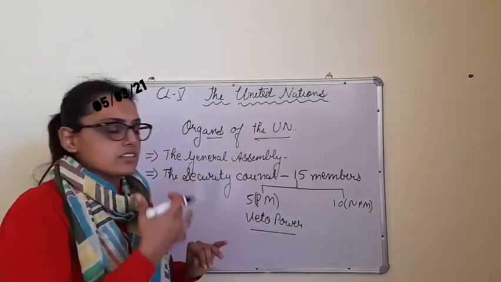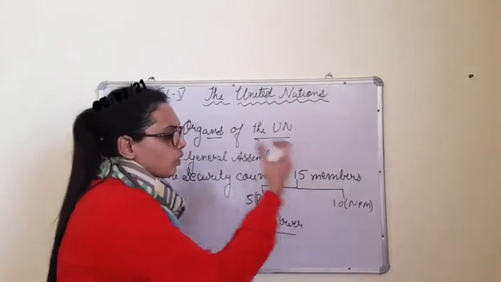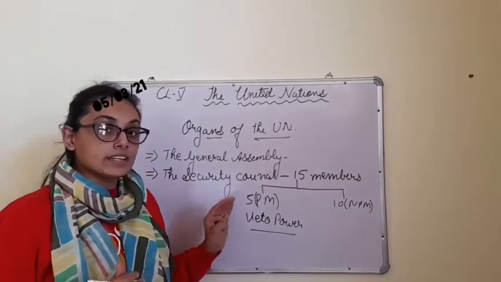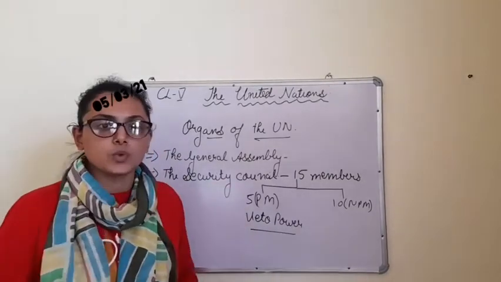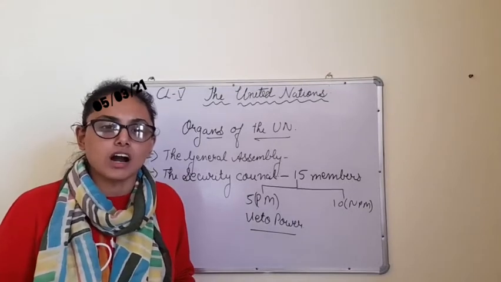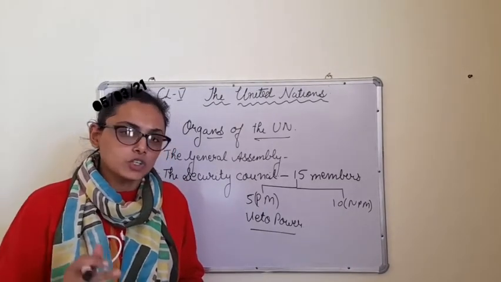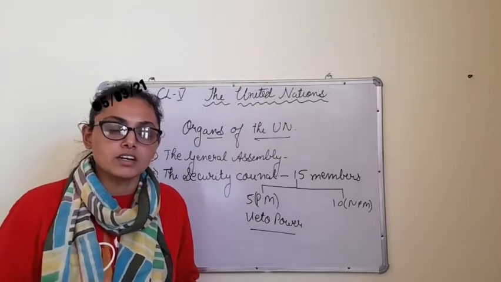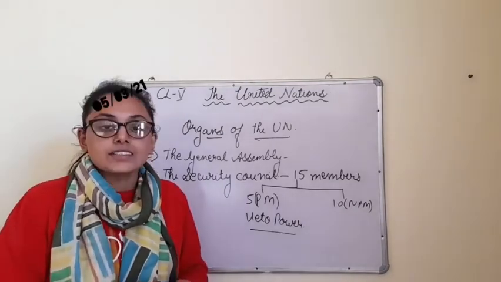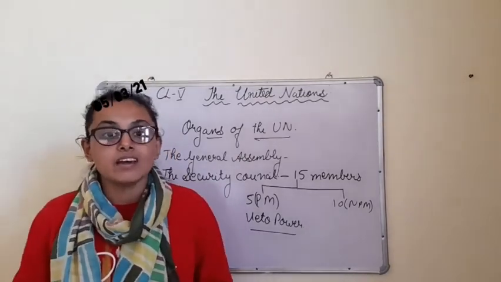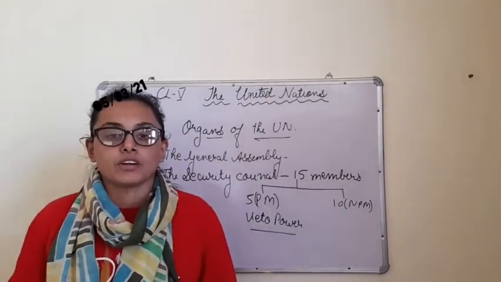Now, while discussing these 5 permanent and 10 non-permanent members, don't you think, children, why these 5, UK, USA, China, France, Russia, are the only permanent members? Have you ever thought? Because these 5 permanent members were elected by the UN after the Second World War.